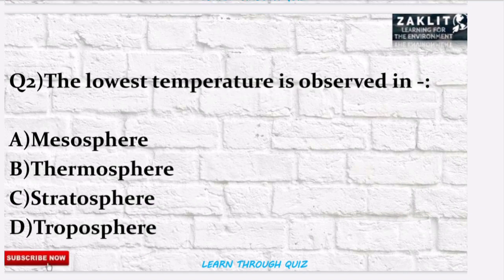The next question was, the lowest temperature is observed in which of the following atmospheric layers? So the correct option will be option number A, mesosphere region. Yes, and the highest temperature is found in the thermosphere region of the atmosphere. Moving on to the next question.